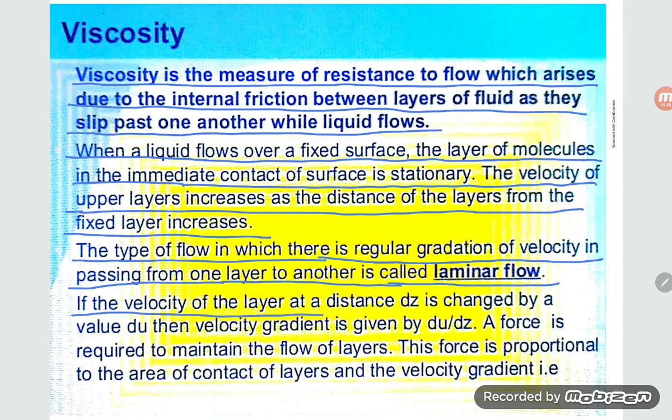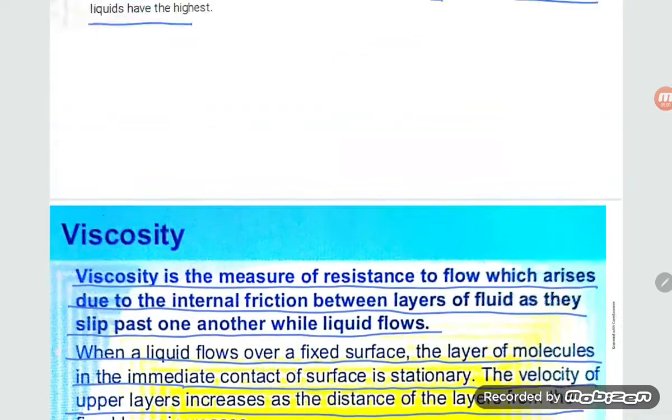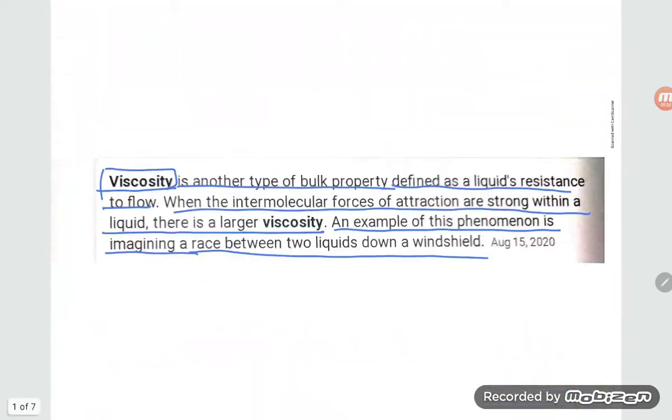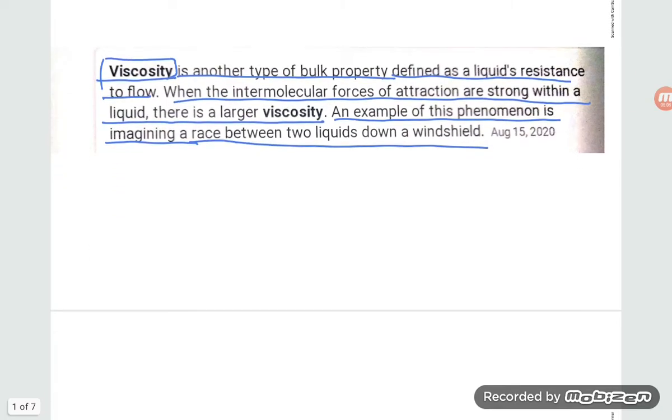If the velocity of a layer at distance dz is changing by a value du, then the velocity gradient is given by du/dz. Okay, that much you don't have to go into in chemistry, students. Just keep in mind that viscosity is the resistance to flow of the liquid.